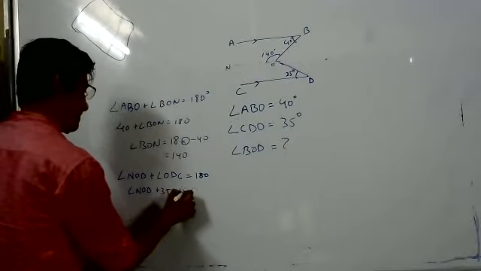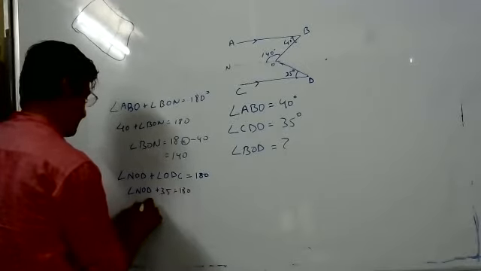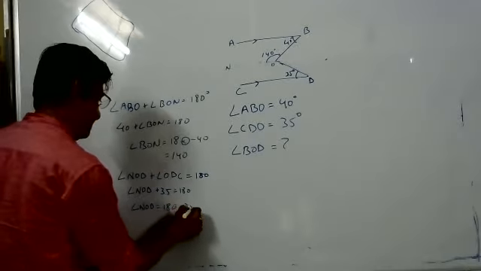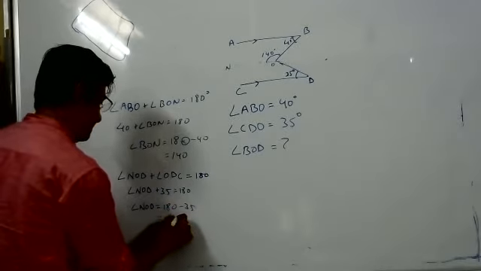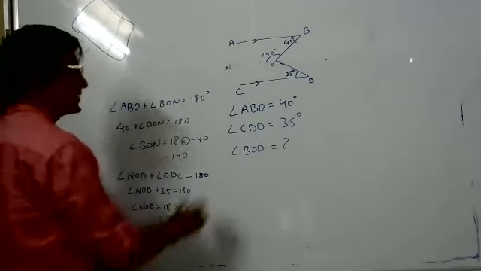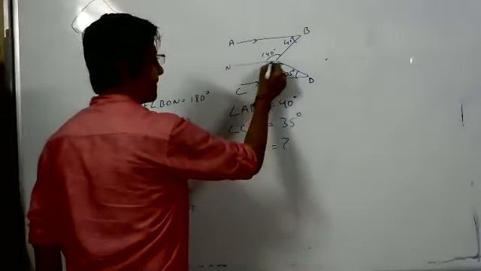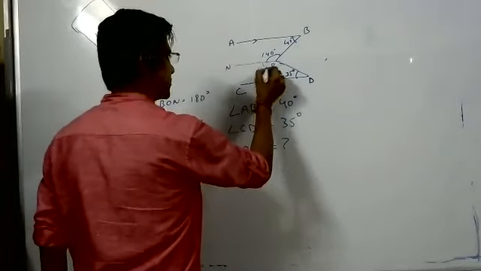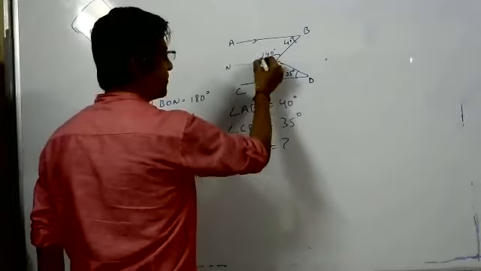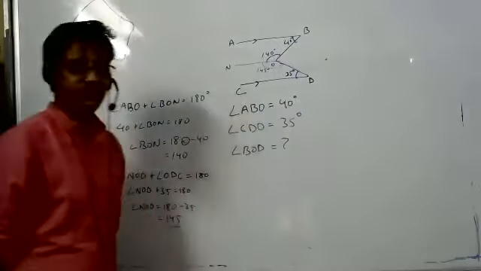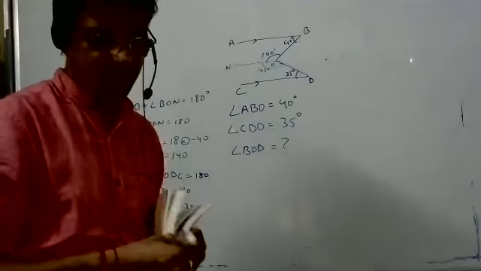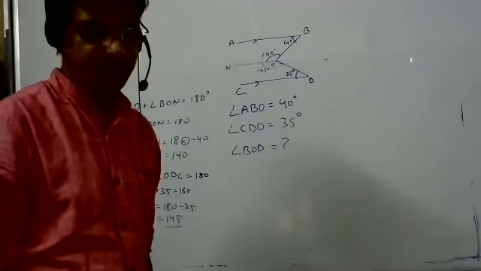It becomes 145. So now we can add the two. This angle will be 140 plus 145, that is 285. Anyone has any doubt in understanding? No, sir.